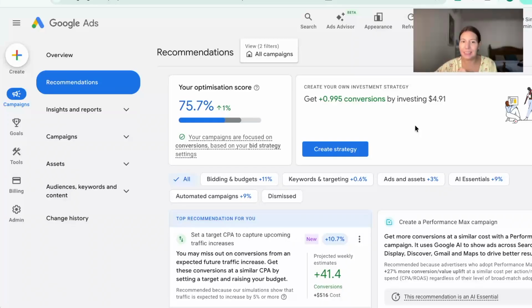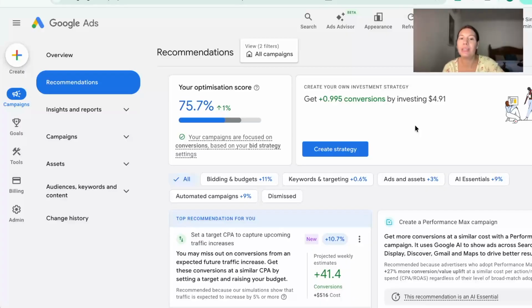What you should do instead, use recommendations as a suggestion, but not as a command. So ask yourself, does this improve control? Does this improve the profitability? Or does this fit my strategy? As a simple rule, Google's goal is more activity, but your goal as an advertiser is better results. So these are not always the same.